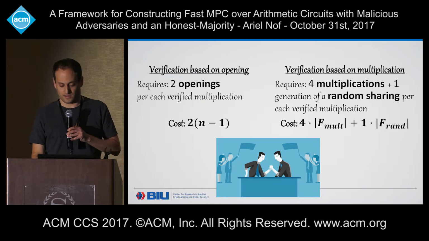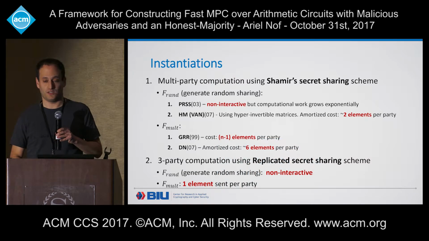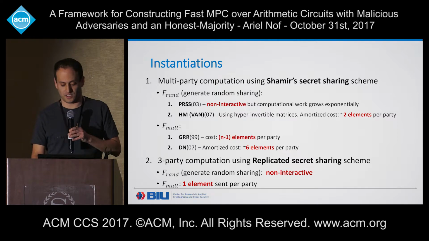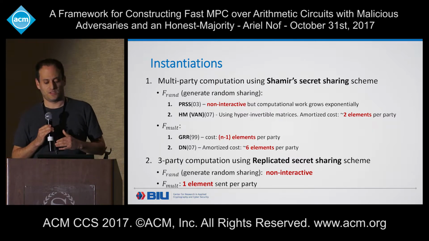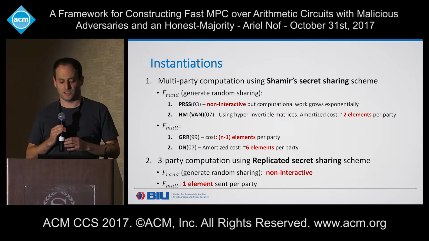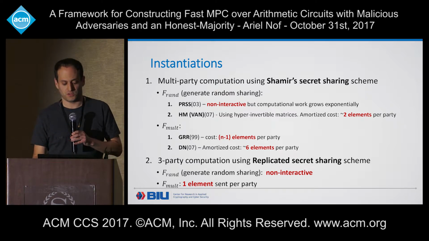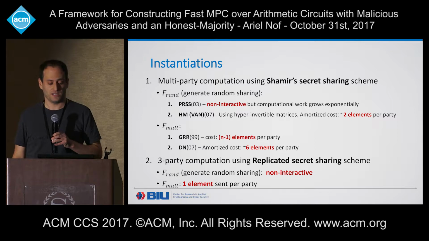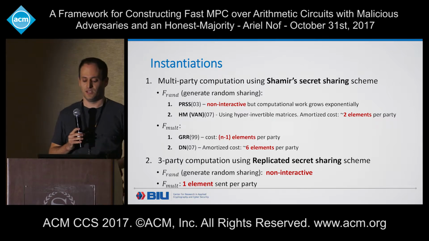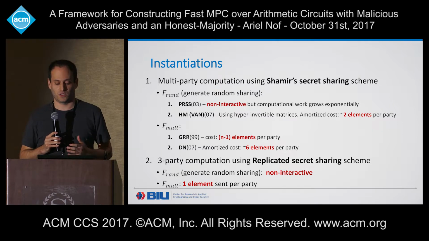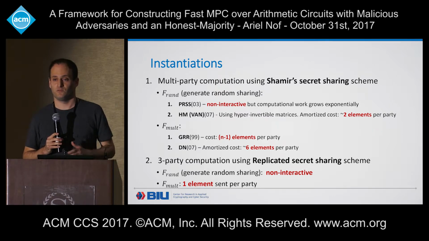And this is exactly the time to see some instantiations. So we have 2 instantiations in our paper. The first one is for multi-party computation using the Shamir secret sharing scheme. We have 2 protocols to generate random sharings. The first is the PRSS protocol, which is non-interactive, but the computational work grows exponentially at a very fast rate.